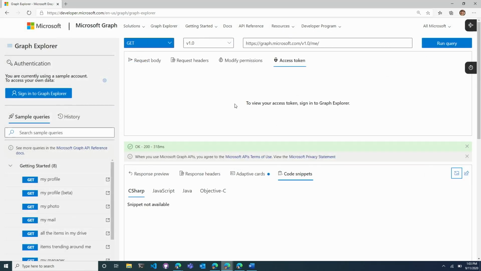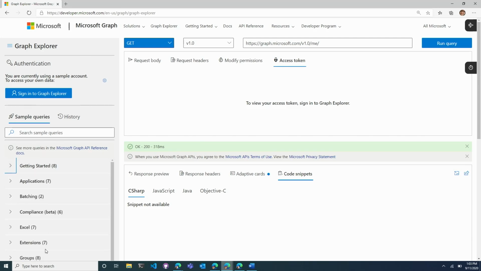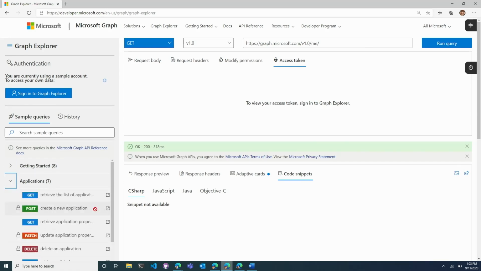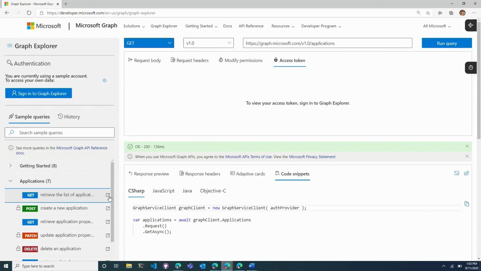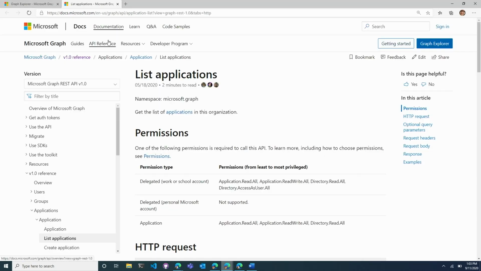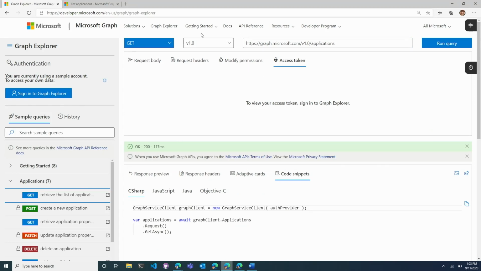After you've done exploring our APIs with the Graph Explorer, you can see here a set of samples that we have to help you get started with some of the entities that are exposed in Microsoft Graph. And all of them have a link to the API reference in the documentation. Now, once you've done navigating across the Graph Explorer, the third step is to get started.